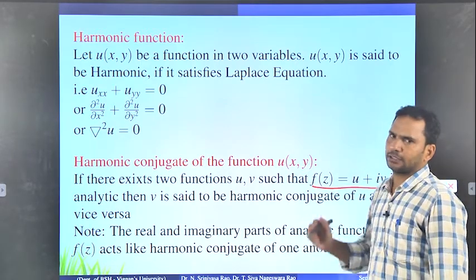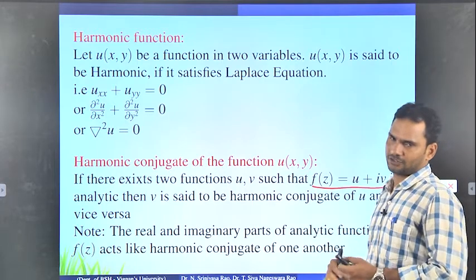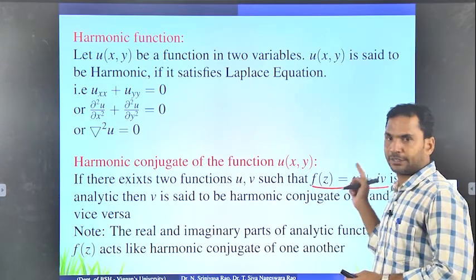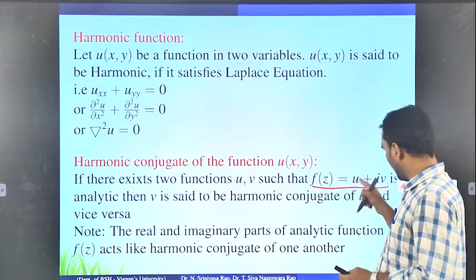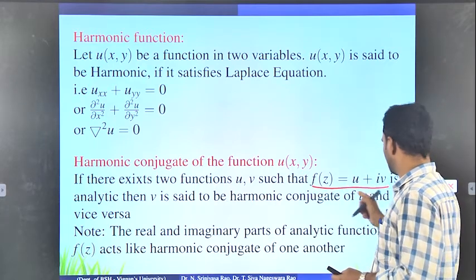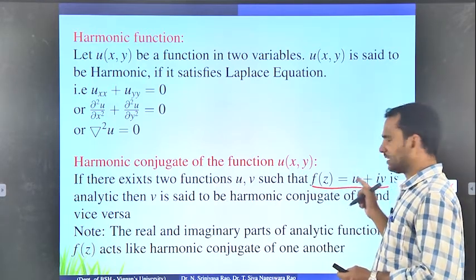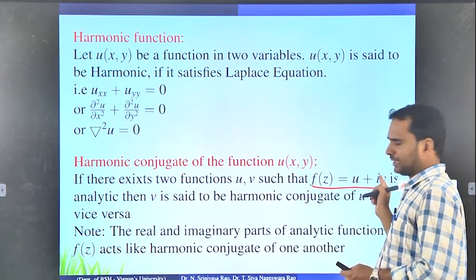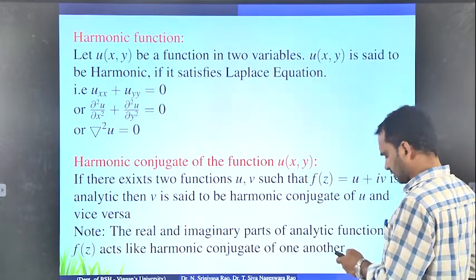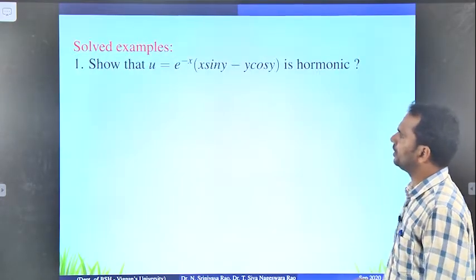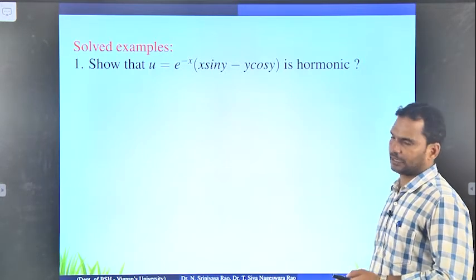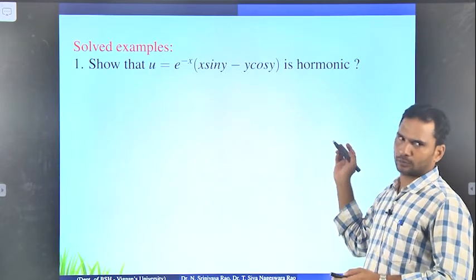Now next we are going to discuss how to find a harmonic conjugate. Suppose u is given, then you have to find v, so that u plus iv is going to be analytic. Then u is a harmonic conjugate of v and v is a harmonic conjugate of u. Therefore in the next slide we are going to discuss how to check whether the given function is harmonic, and then how to find the harmonic conjugate.